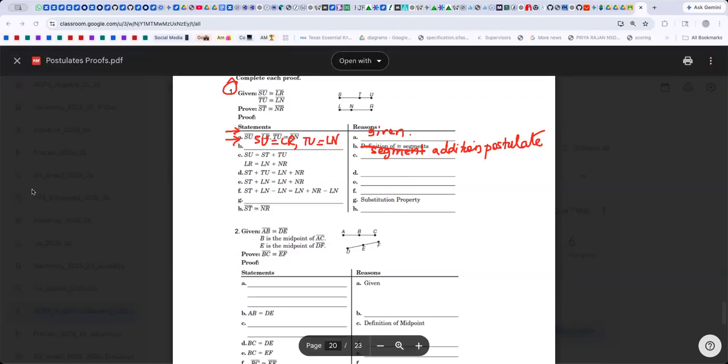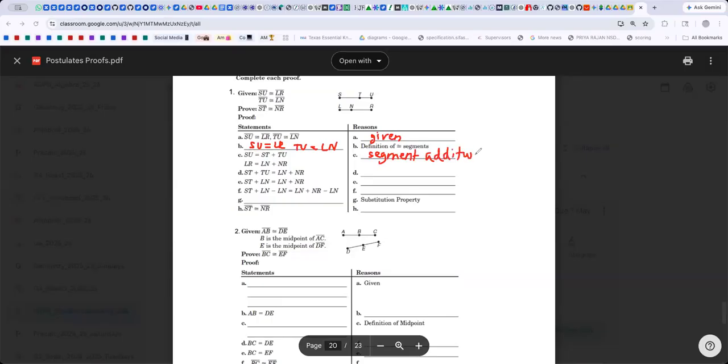Okay, now let's see this one. Swarit, to answer your question, we are clear till here, right? This one, what did we say? SU is equal to LR, TU equal to LN. Yeah, that we are clear. This one is given. This one is the segment addition postulate, we said, right?